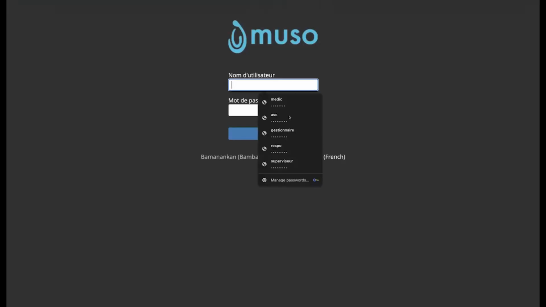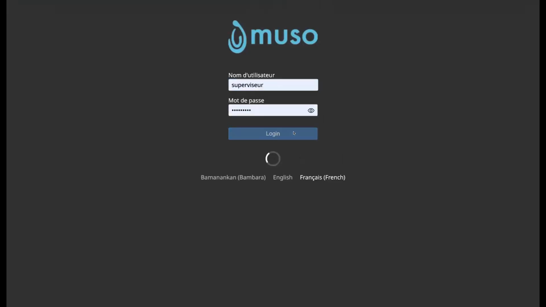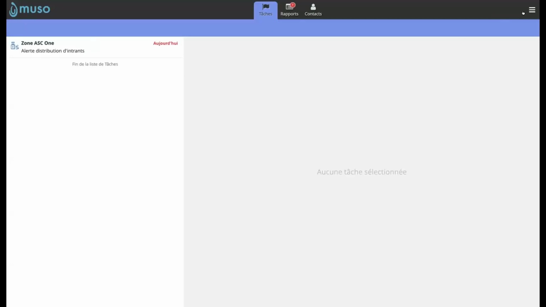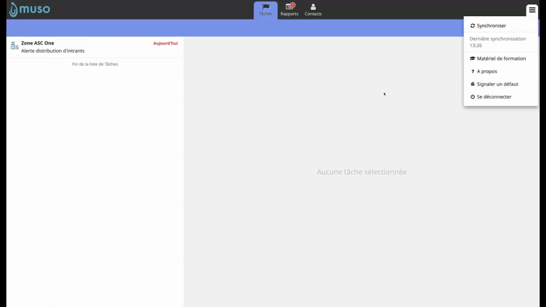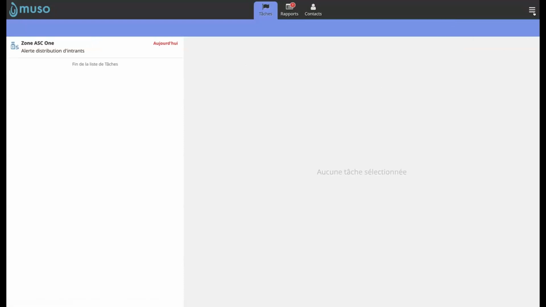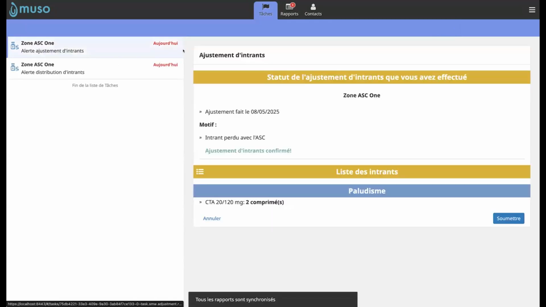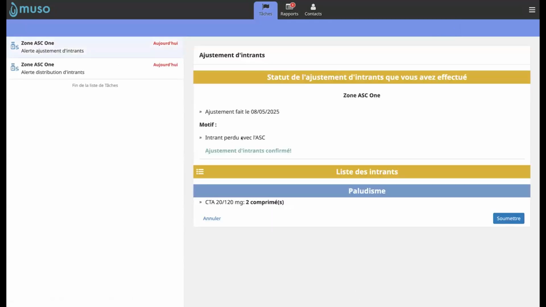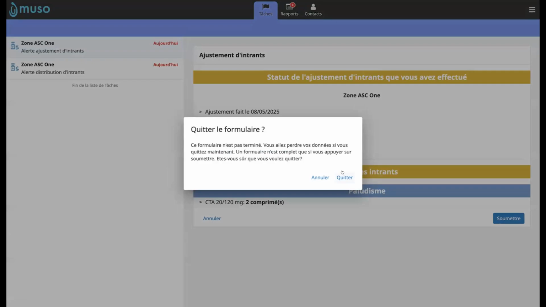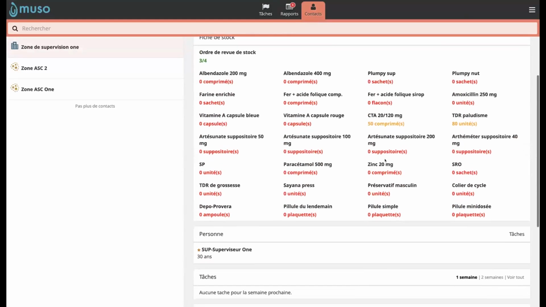All this information has to be circulating between the community health worker and the supervisor. So now I'm going back to the supervisor account. Here we go, this was the distribution of the inputs, the adjustment. So here we see that there is this alert for the distribution, related to the adjustment. But first of all, we have to verify the stock. You can see that it's 50 and 80 here.